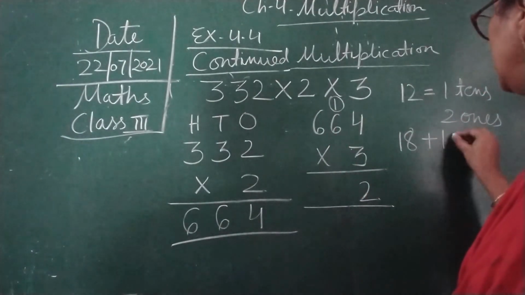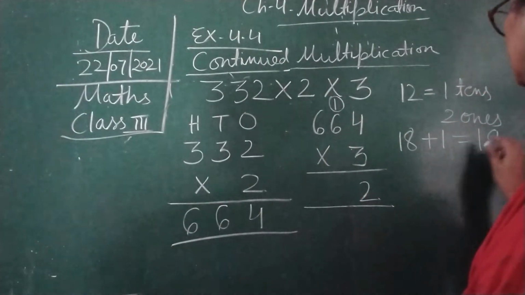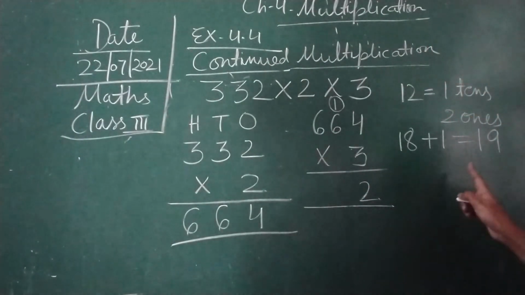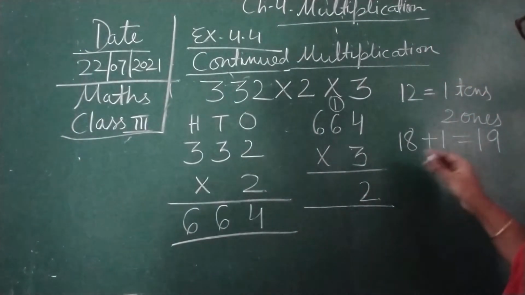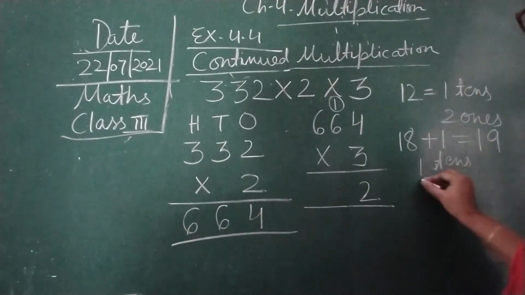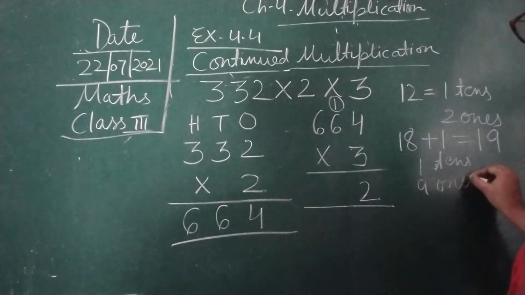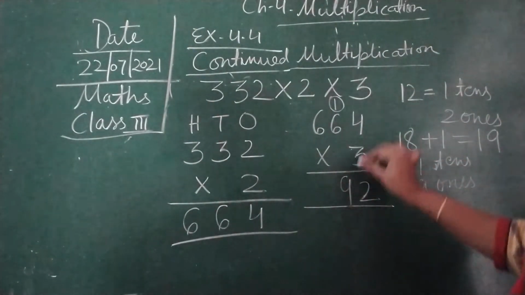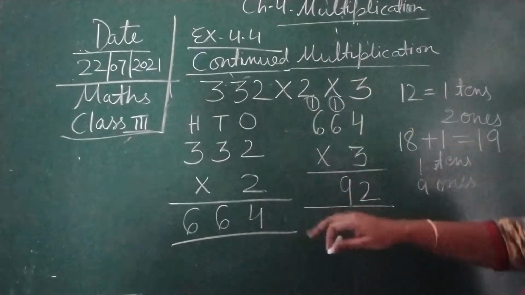So plus 1 equals 19 children. Again a 2-digit number we are getting over here. Again we have to do 1 tens and 9 ones. So here we are going to write 9 over here and 1 will be carried over to the hundreds place.